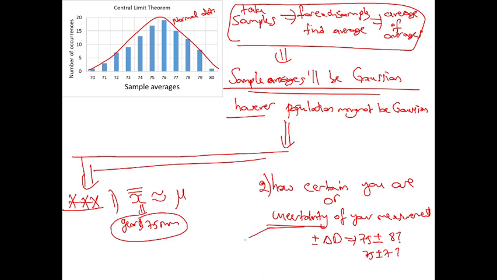It is quantified, I would say, by the standard deviation. This is the second important part, and let's see the next slide.